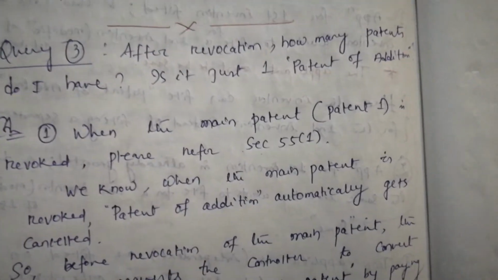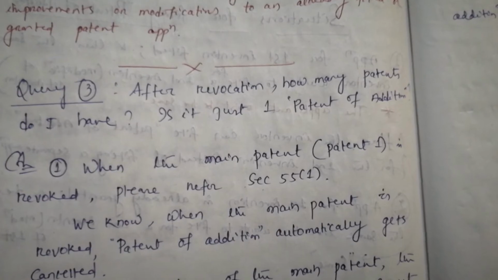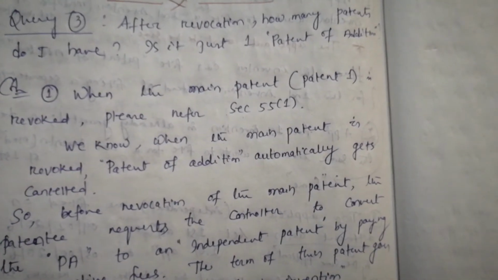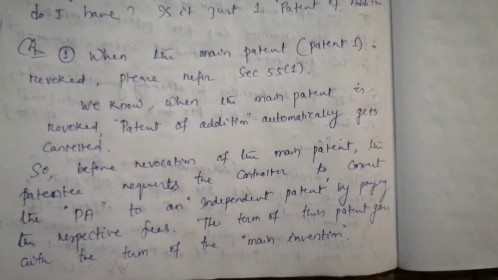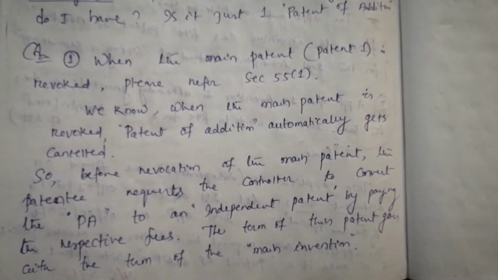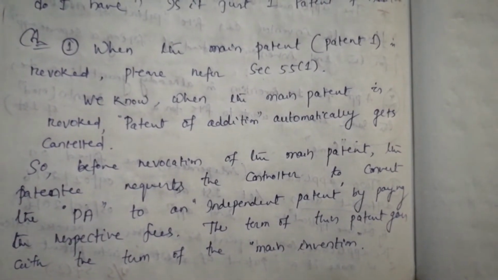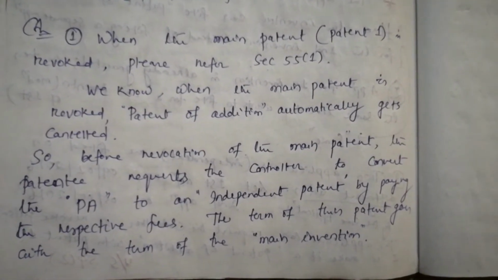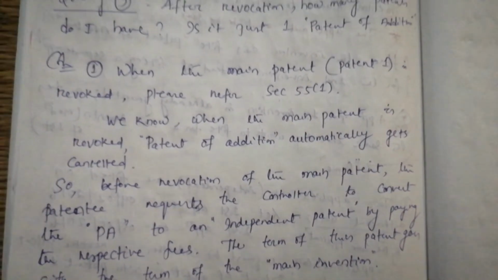Fine. Now, query number 3. After revocation, how many patents do I have? Is it just one patent of addition? Now, the answer is, when the main patent or patent 1 is revoked, please refer to section 55 subsection 1. We know when the main patent is revoked, patent of addition automatically gets cancelled. So, before revocation of the main patent, the patentee requests the controller to convert the patent of addition to an independent patent by paying the respective fees. The term of this patent goes with the term of the main invention.